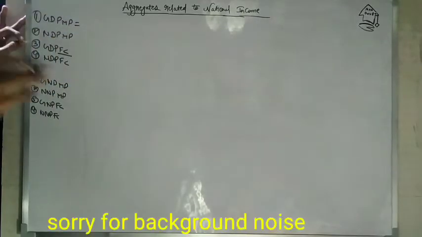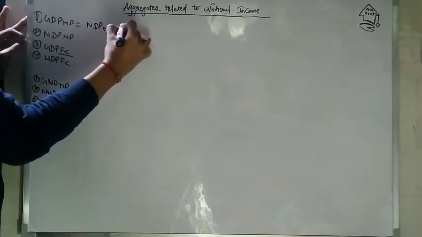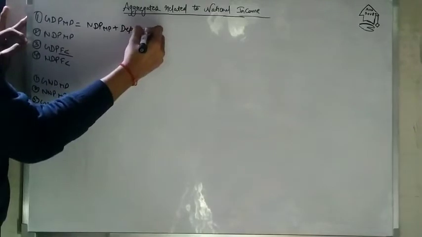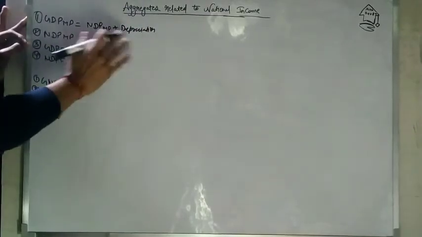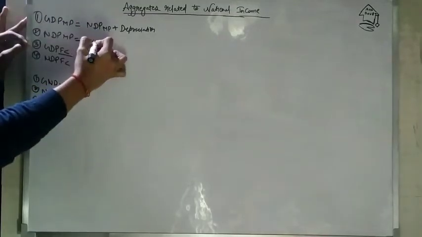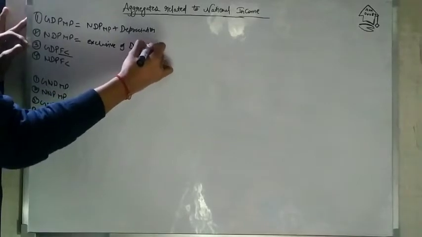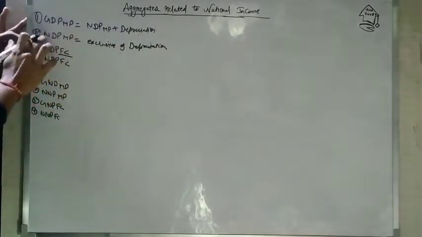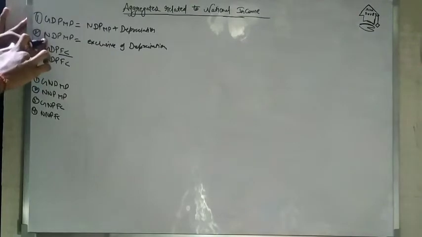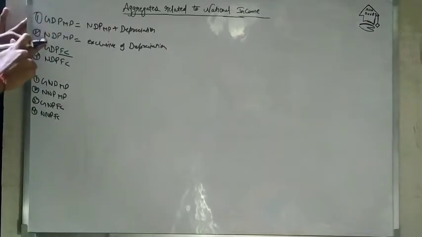So when you have to find the GDP at market price, what will you do? You will add NDP at market price plus depreciation, and it will give you GDP at market price. NDP at market price is exclusive of depreciation. So when you have to find NDP at market price, you will just minus depreciation from the GDP at market price.